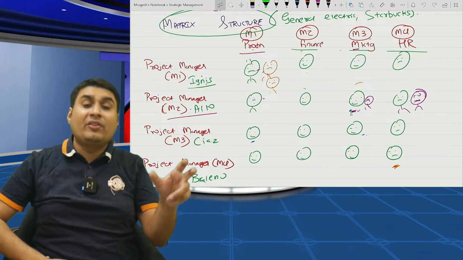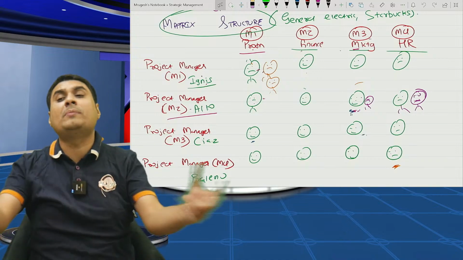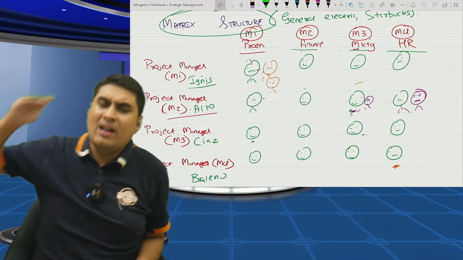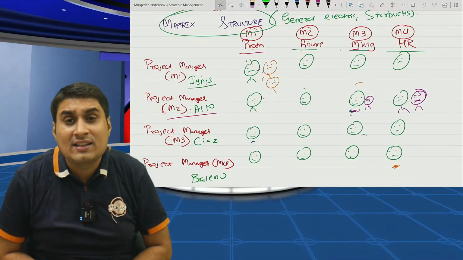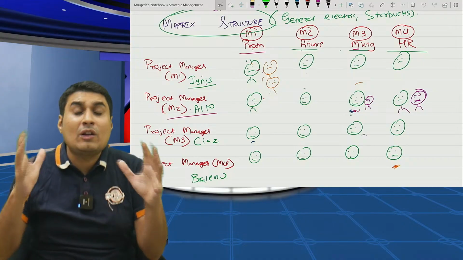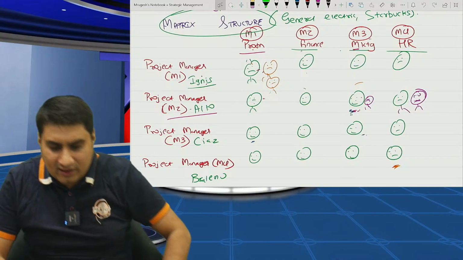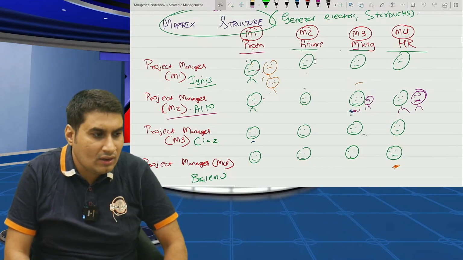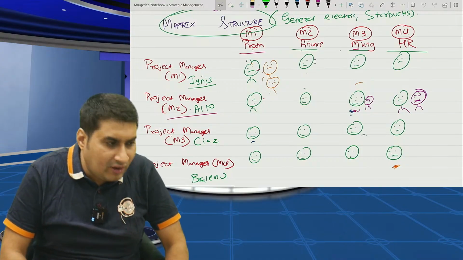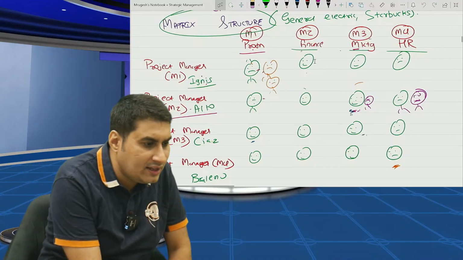When I feel neither functional nor divisional is good, then comes matrix. In matrix, we have two heads. Number one, functional head. Number two, divisional head. What do you mean by this? See, both have equal authority. Whenever I do any work, this is an employee. He does some work in finance. The employee is doing some work in finance. Are you clear?